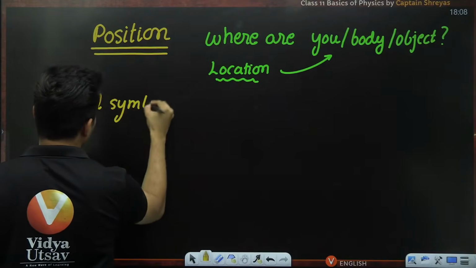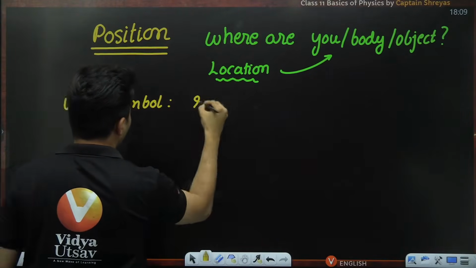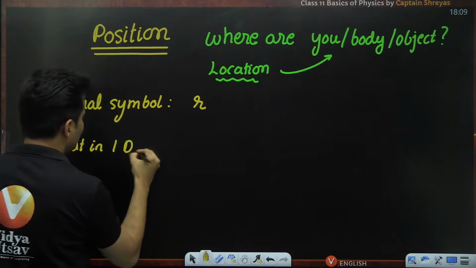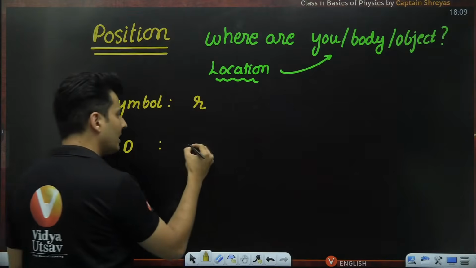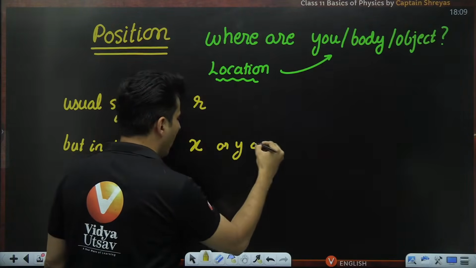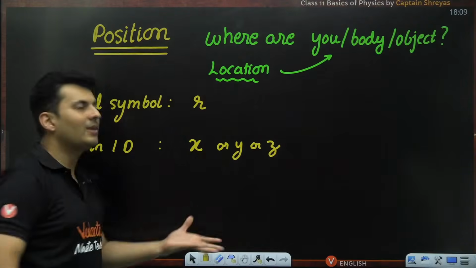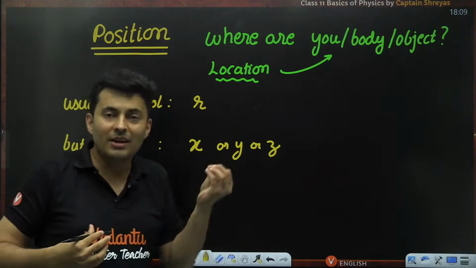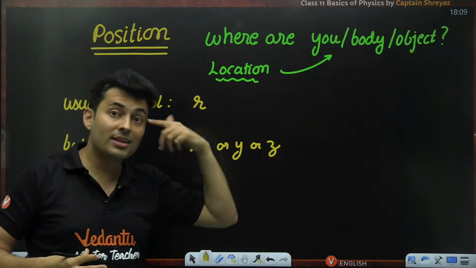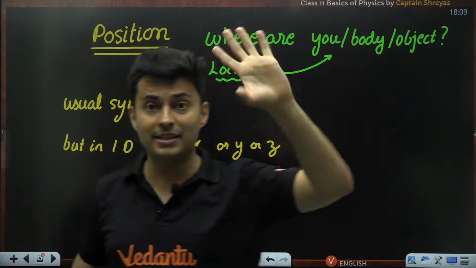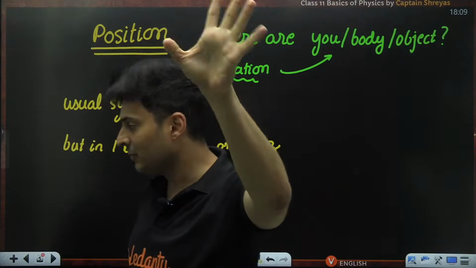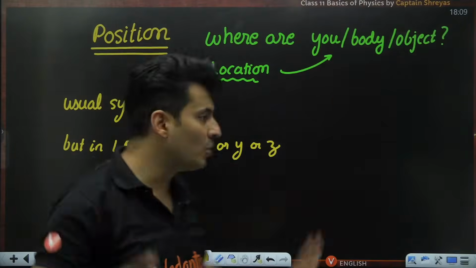The usual symbol is r, but in one dimension we usually use x or y or z. You tell me the x coordinate or y coordinate or z coordinate. Do you remember coordinates? Basic coordinate geometry you would have learnt in 9th and 10th standard. You just tell me where you are.